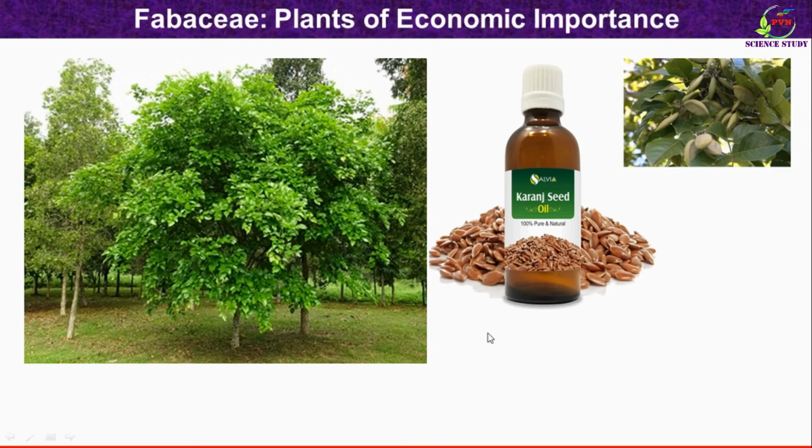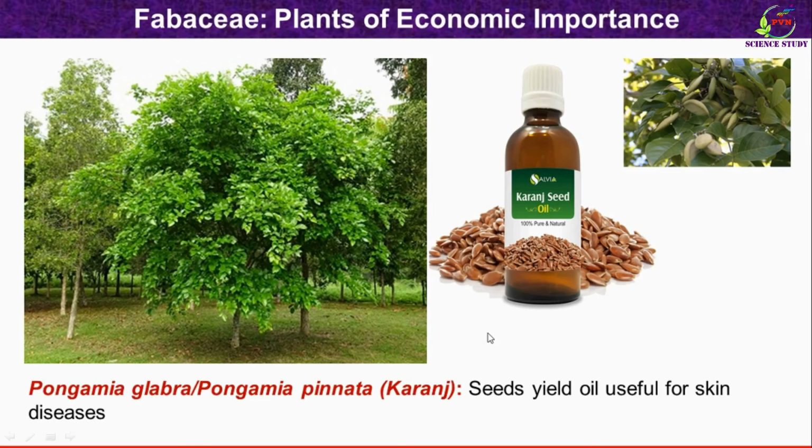Then this is the karanj plant in Marathi. The botanical name of the plant is Pongamia glabra or Pongamia pinnata. This is an actual photograph of the plant. These are the leaves and these are the pods of the plant. Inside these pods, the seeds are present. The seeds are used to produce seed oil, commonly known as karanj seed oil. It is very useful for the treatment of skin diseases.